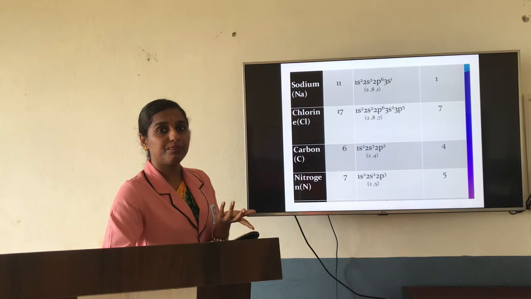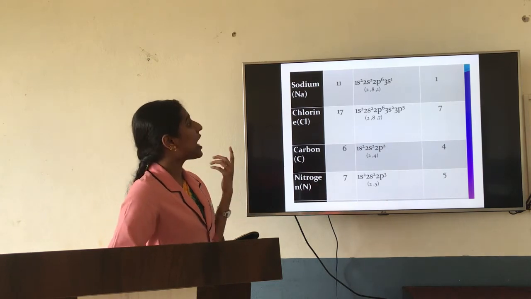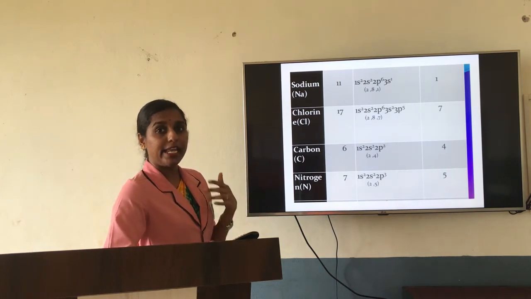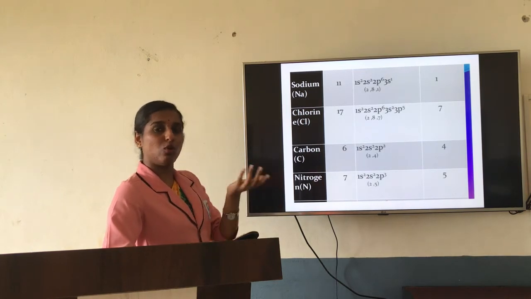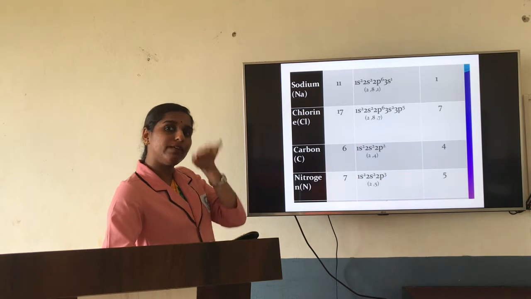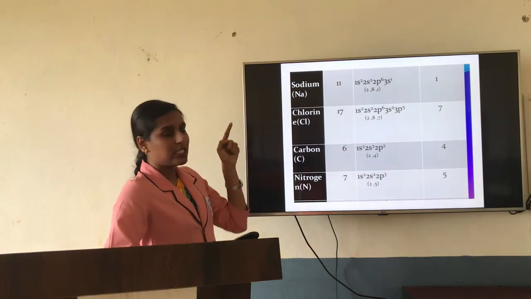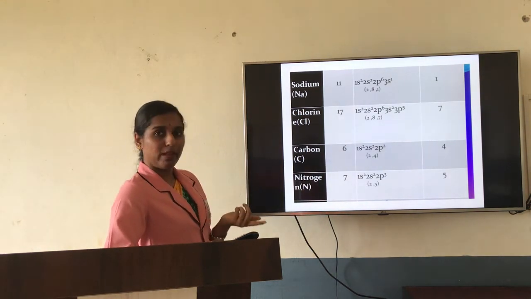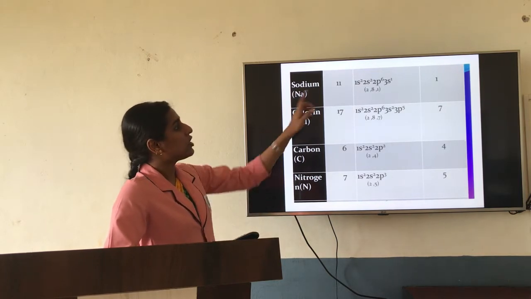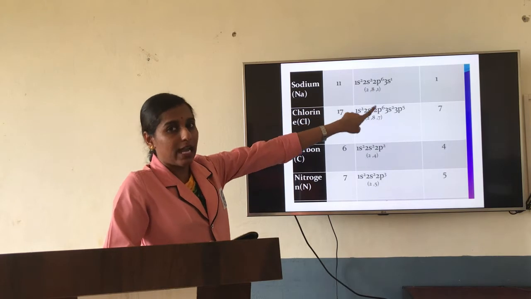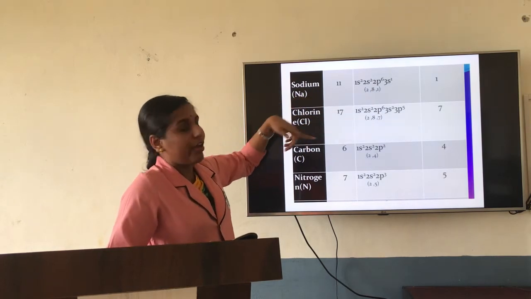So it is unstable. Unstable in the sense it will have more energy. When stability is less, energy will be more. When stability is more, energy will be less. Here it is not stable and energy will be more. So what will it do? It will go for bonding. Since it has 1 electron in the last shell, it will go for bonding.